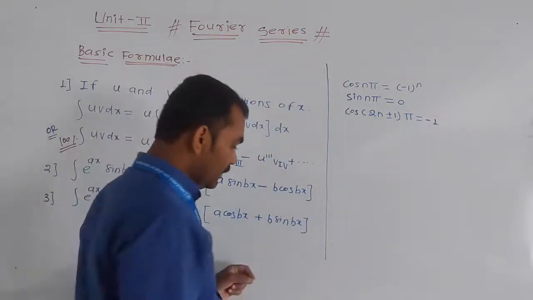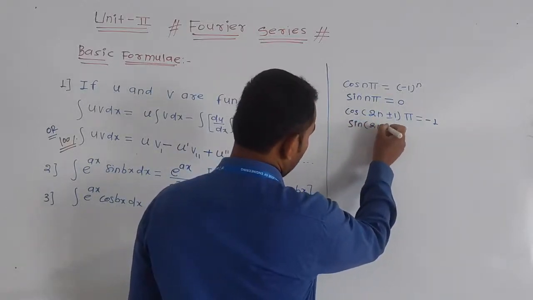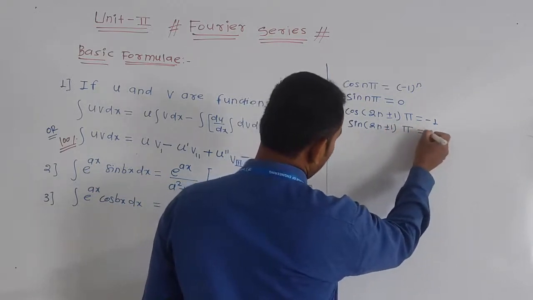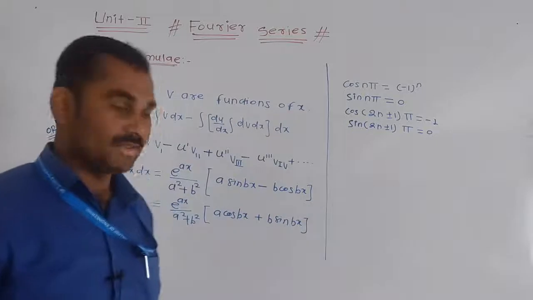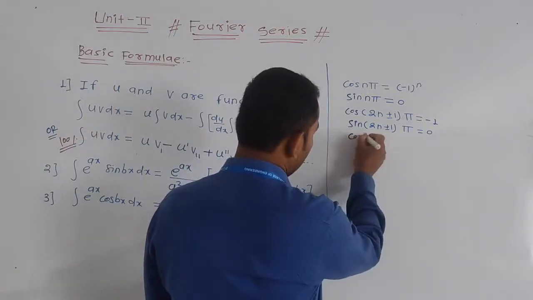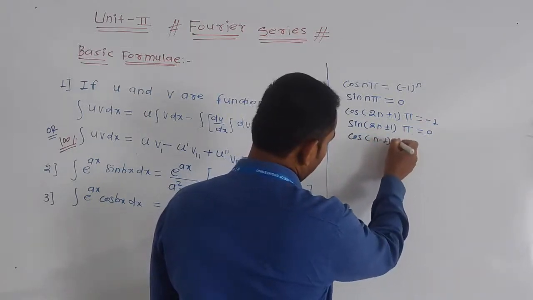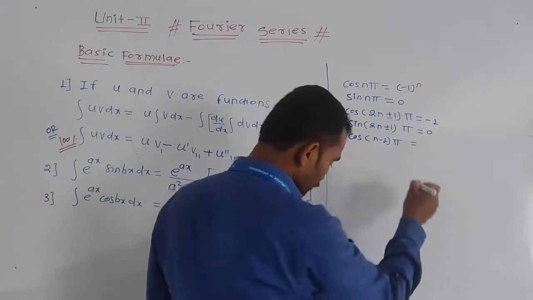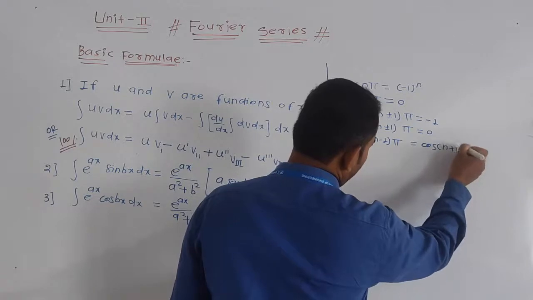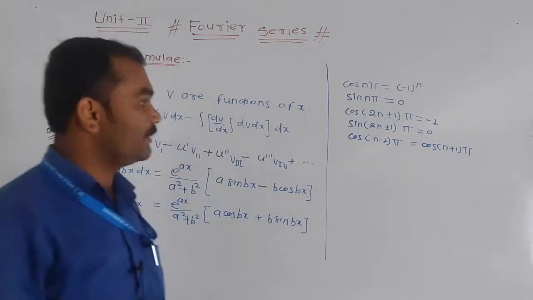Then next, the value of sin (2n plus minus 1) into pi is always 0. Then next, the value of cos (n minus 1) into pi is equal to cos (n plus 1) into pi. Okay, these are the standard values of the trigonometric functions.